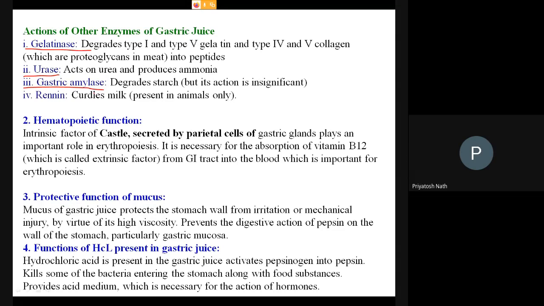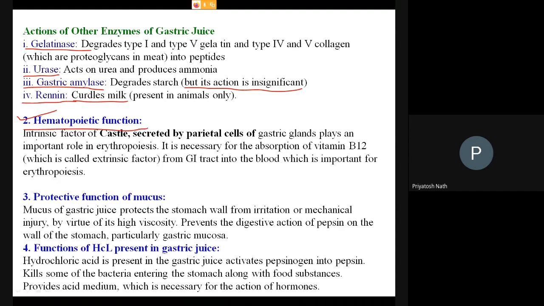It degrades starch basically, but this action is insignificant. There is no significant action in it, but the acid basically helps in the hydrolysis. Okay, the gastric acid helps in hydrolysis. Then come to the renin. It again curdles milk, present in animals only. Now hematopoietic function. I think we have discussed all this in the last class.